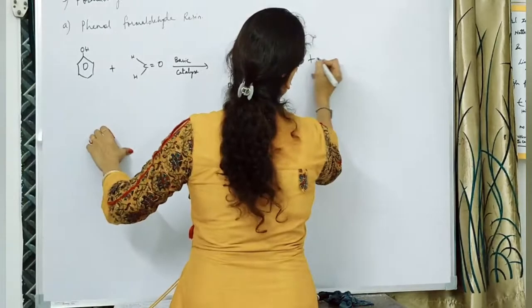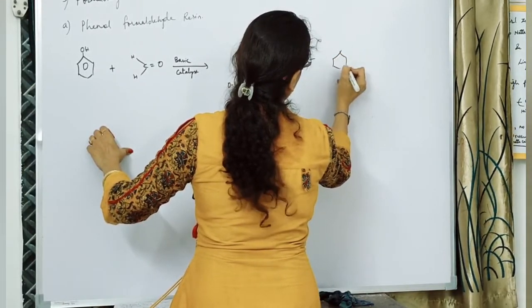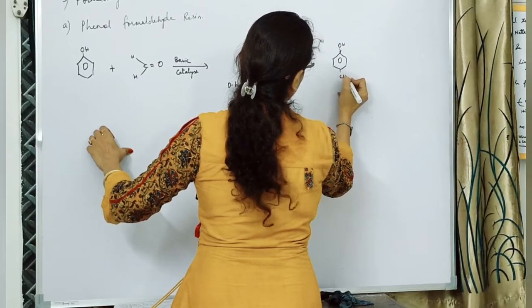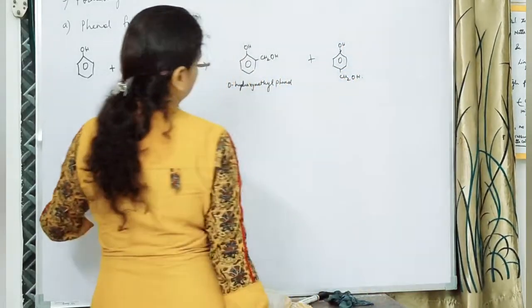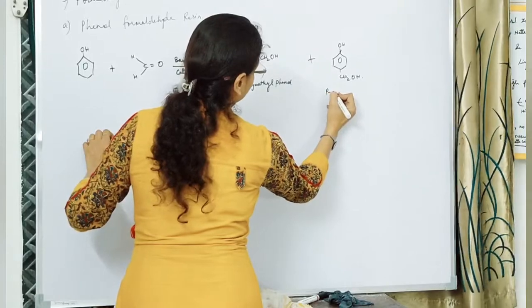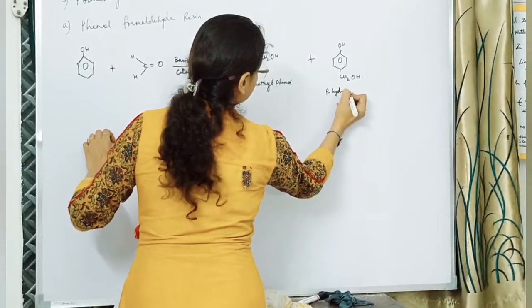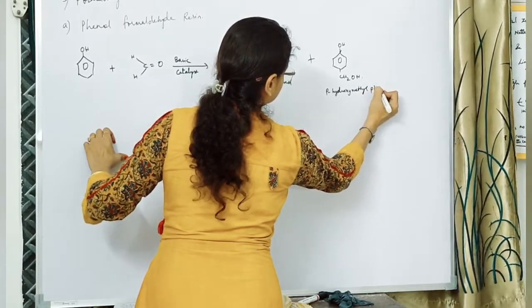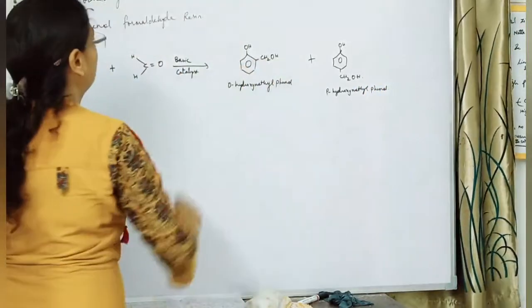Plus this is para-hydroxymethylphenol. Two compounds are being formed.